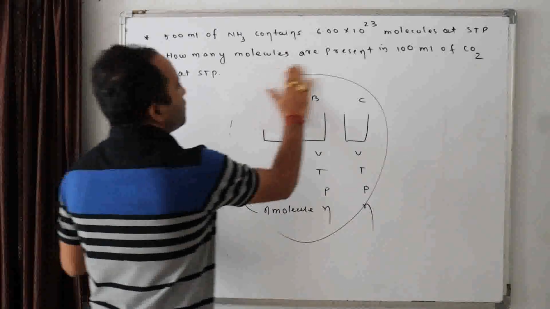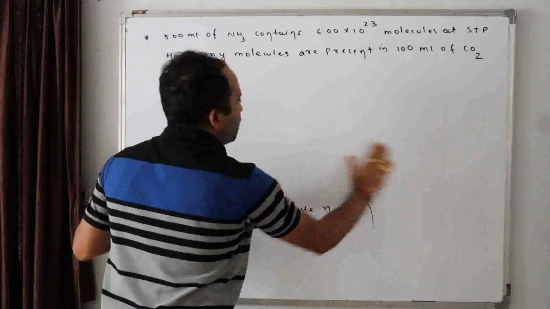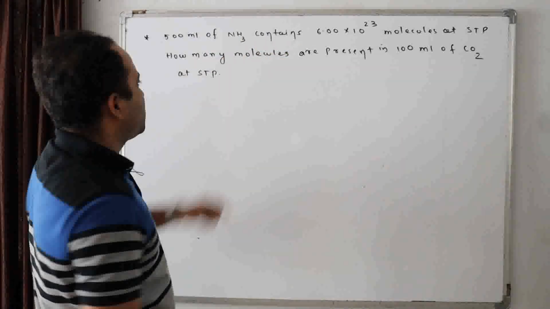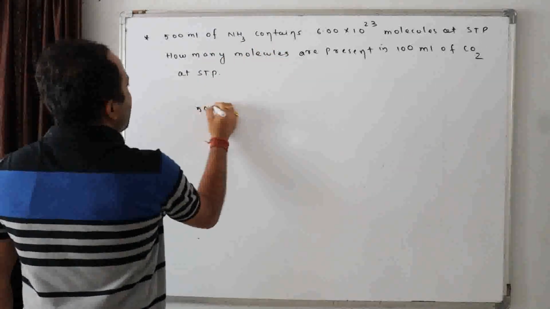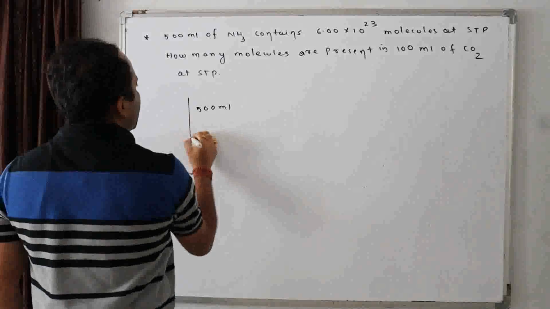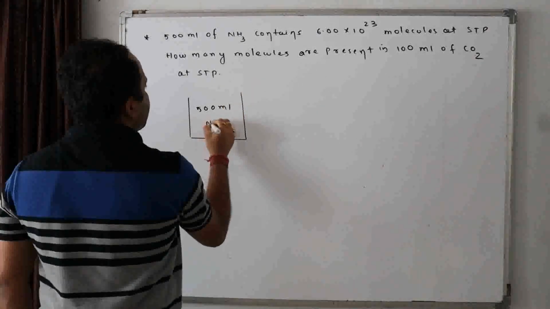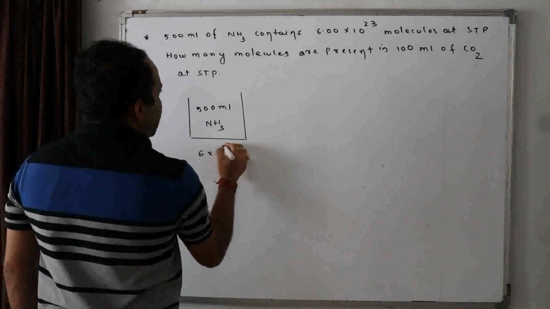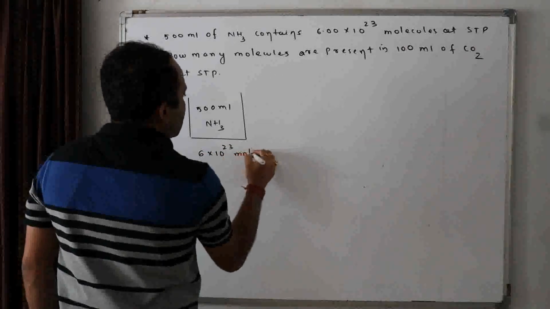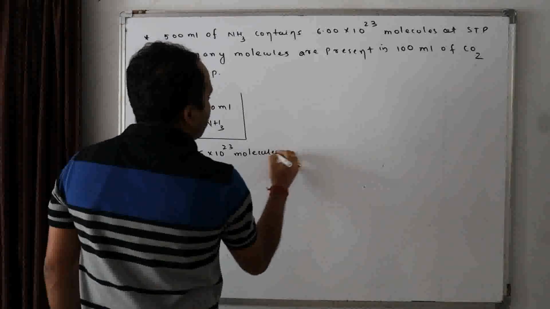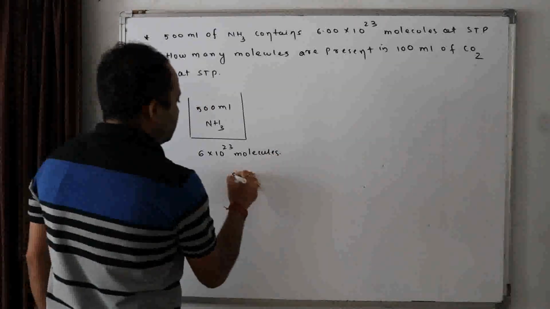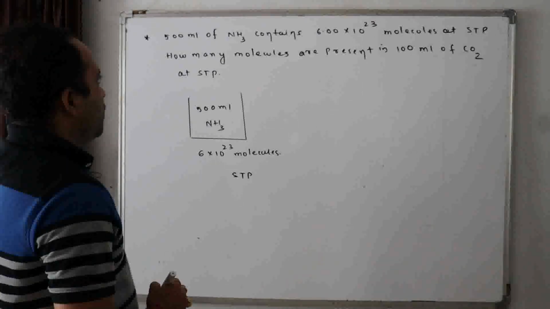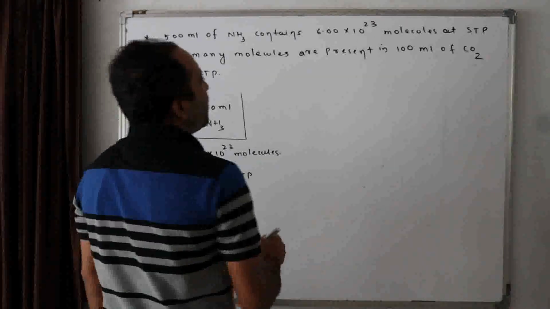Now this question is also based on Avogadro's law. 500 ml of ammonia contains 6 into 10 to the power 23 molecules at STP conditions. So how many molecules are present in 100 ml of CO2?